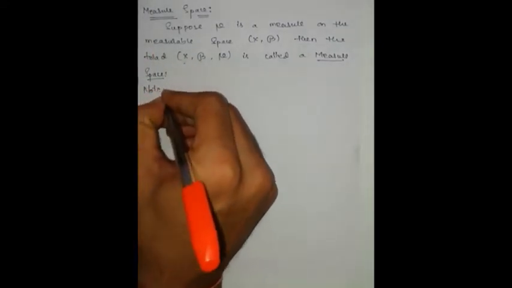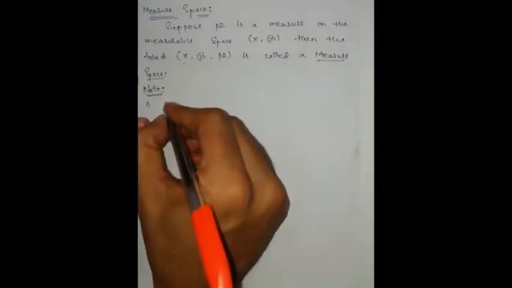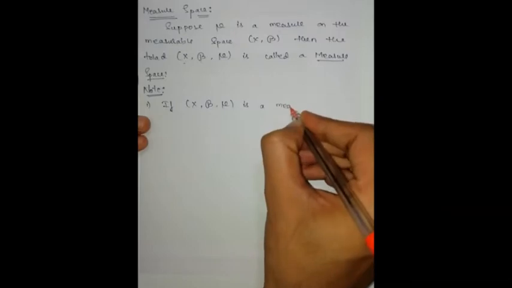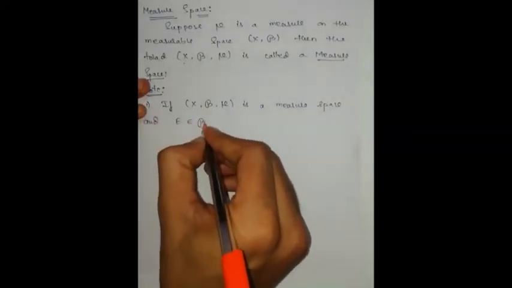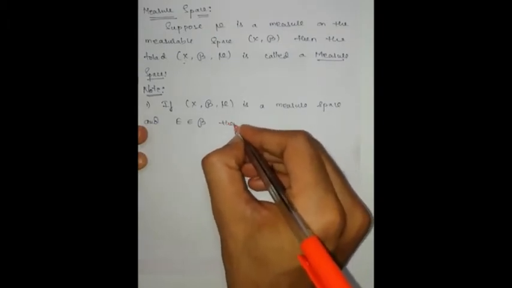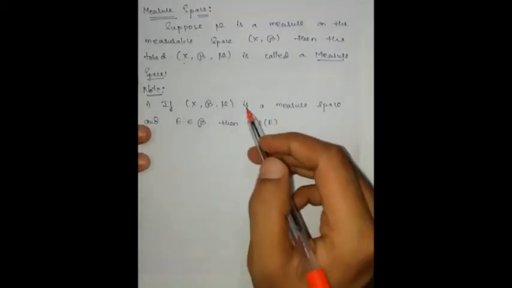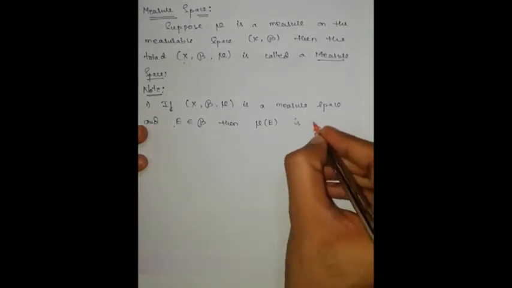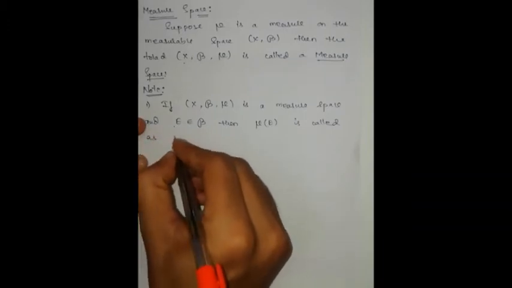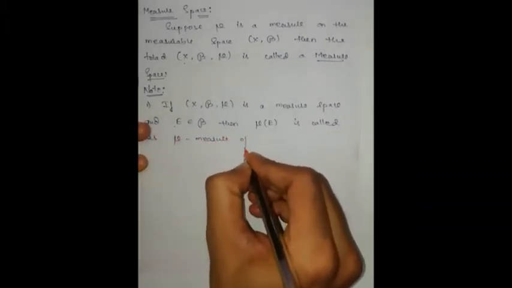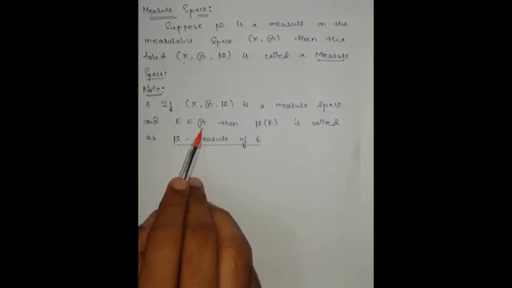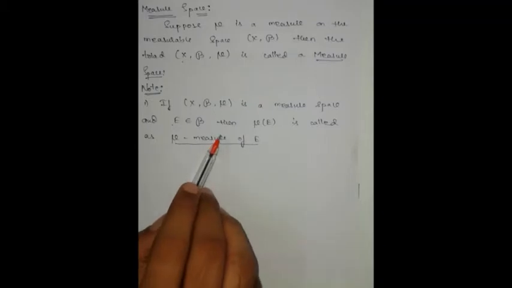Note, first one: if x comma script B comma mu is a measure space and E is any element of script B, then mu of E, that is the functional value of E under this measure, is called the mu measure of E.